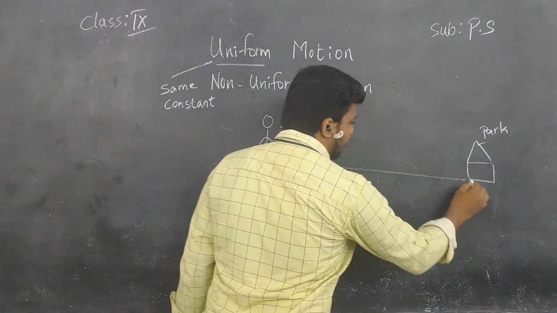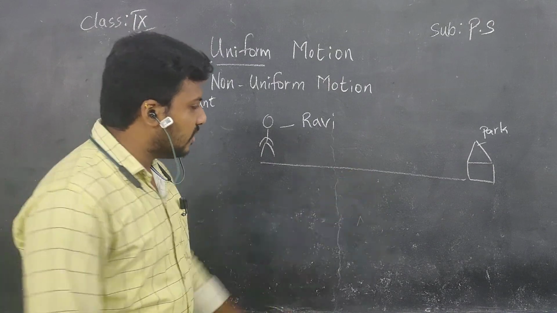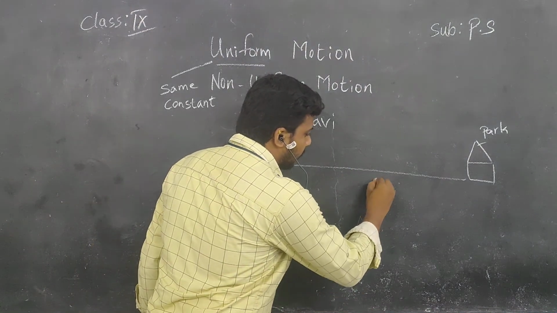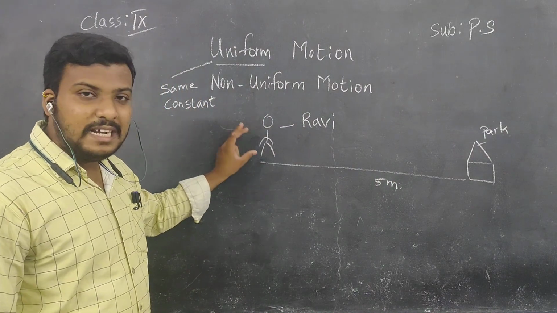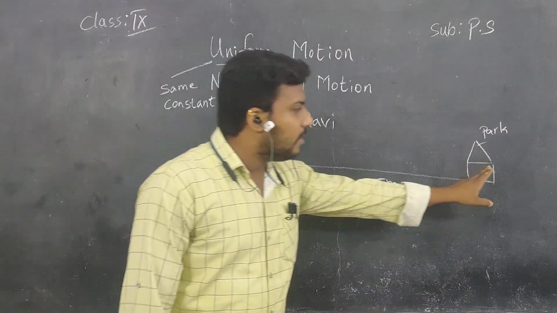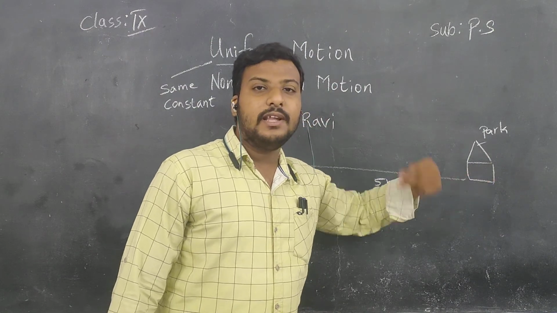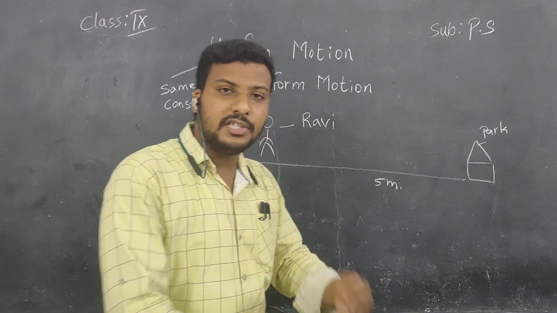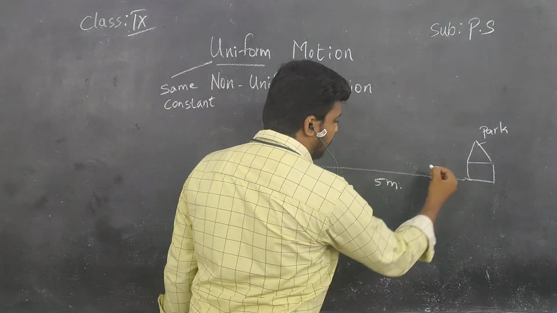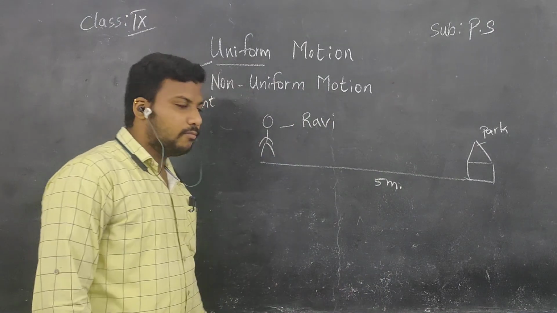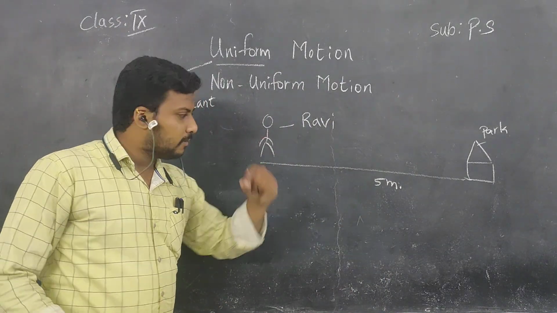The entire length of the distance is 5 meters, from his initial position to his final position. The final position is nothing but the park. If he reaches the park, we can say he reached his final position. So the entire length of the distance is 5 meters. Right now Ravi wants to walk this entire 5 meters.